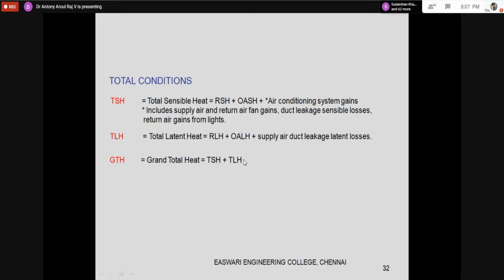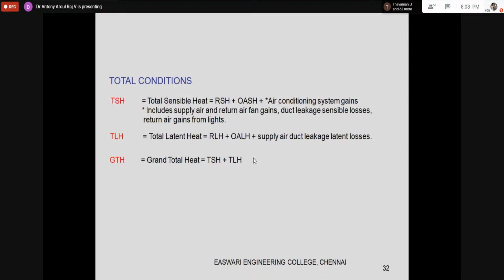Now that we have calculated the total heat, that is the rate of heat entry into the building at a particular point, at a particular timing. So that is what we are doing.